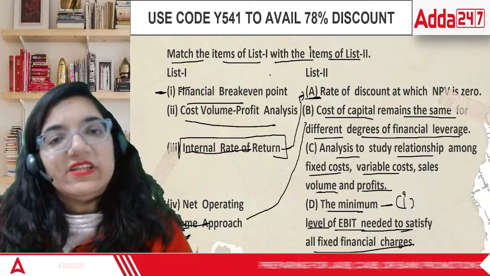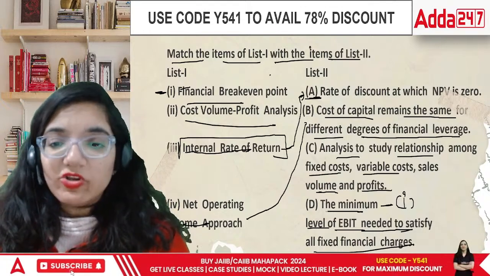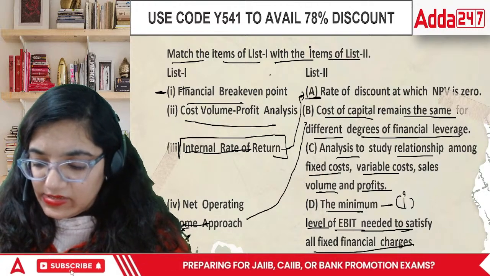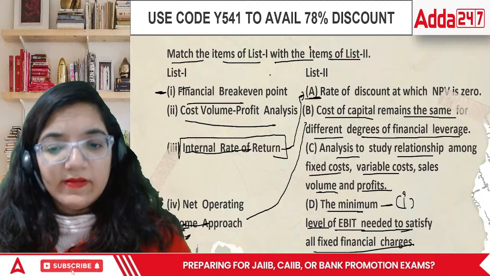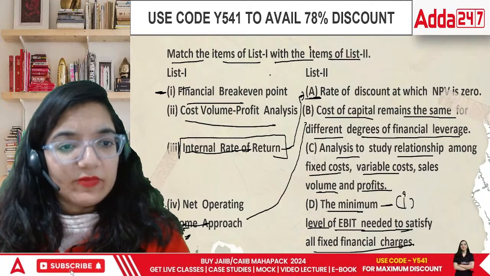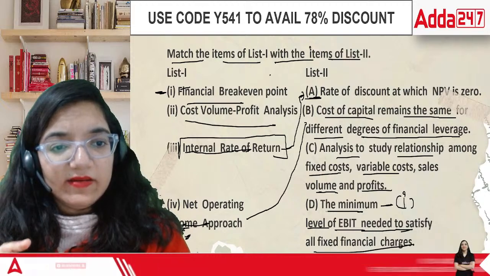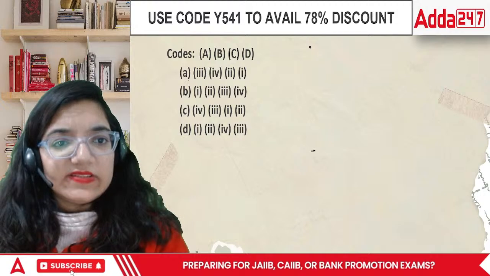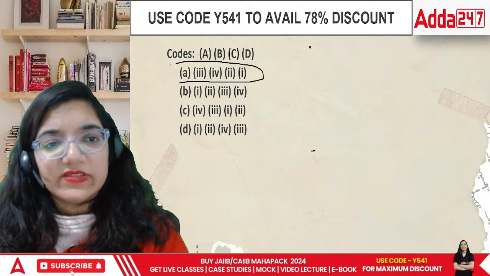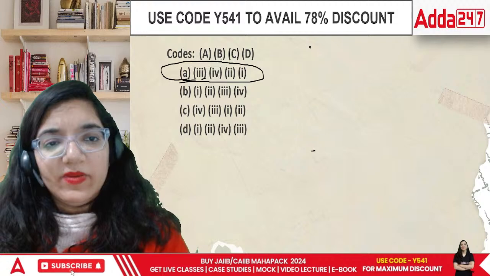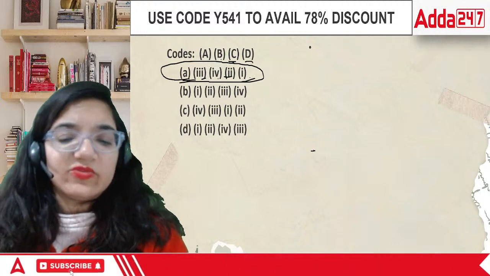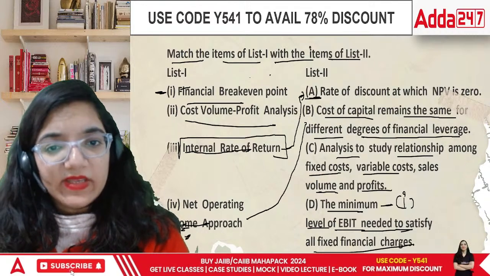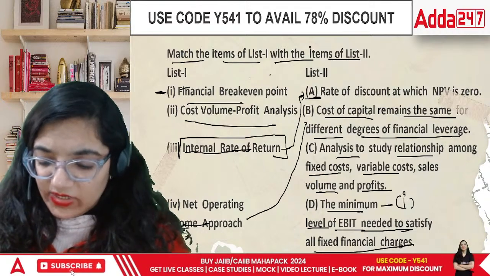Financial break-even point means we are able to recover our cost, and cost volume profit is the relationship between all these three. So, can I say in this case the answer would be 3A? This is the only one. Rest everything is different. So I think the answer would be this: 3 is A, B is 4, C is 2, and D is 1. This is what we got. D is 1, then 3 is A, then CVP is again given there. So you can check it out.